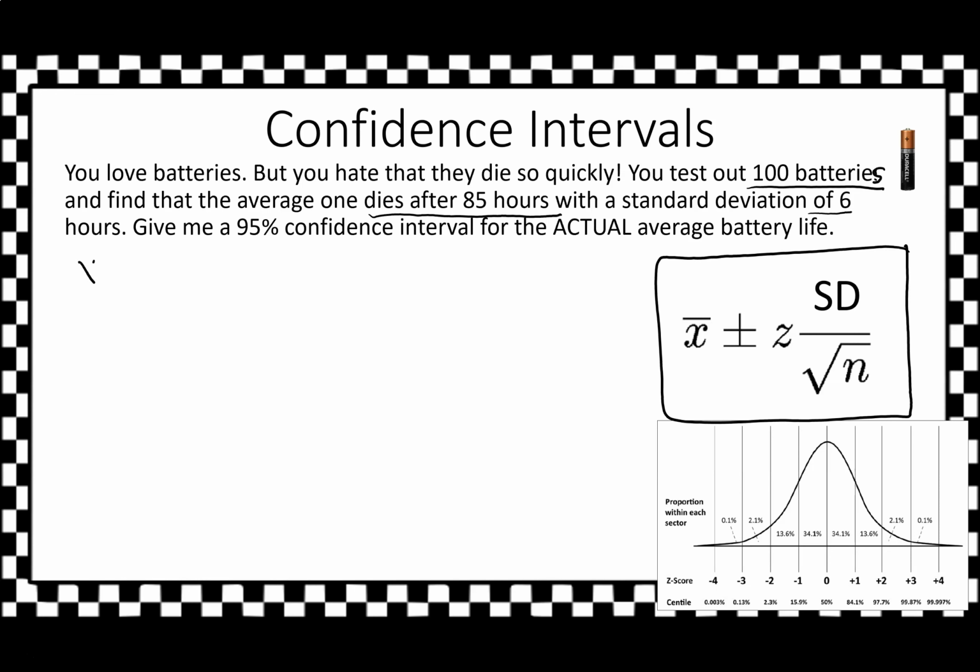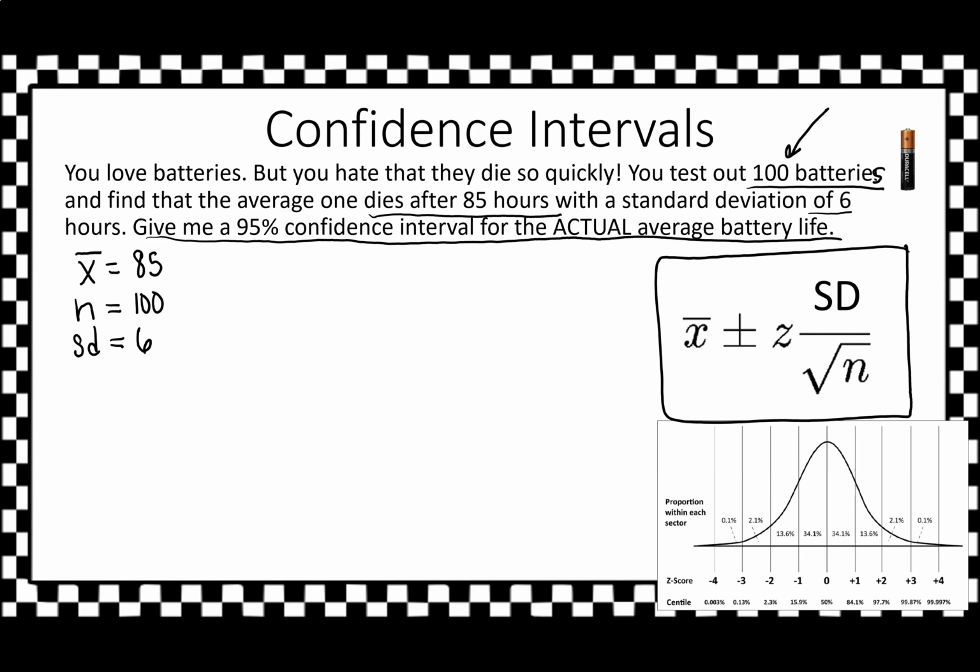So let's just quickly write that our X bar is a sample of 100. We've got 85 hours. That's how long a battery lasts. And FYI, we've got an N. That's the number of items in our sample size, right here at 100 batteries. And we also have a standard deviation of 6. You can write S or SD, up to you. So this question is saying, give me a 95% confidence interval for the actual average battery life.